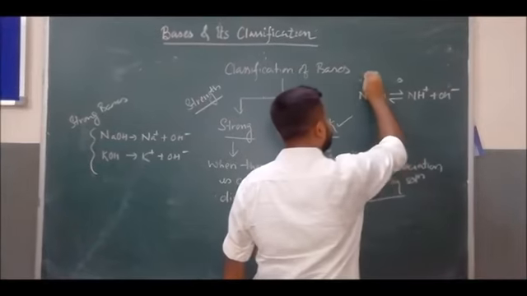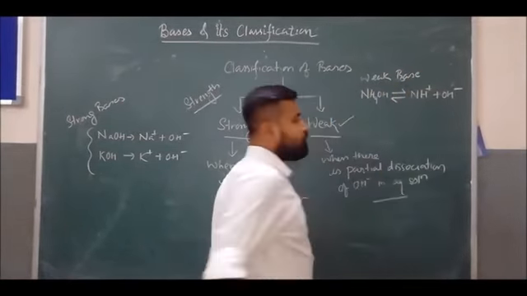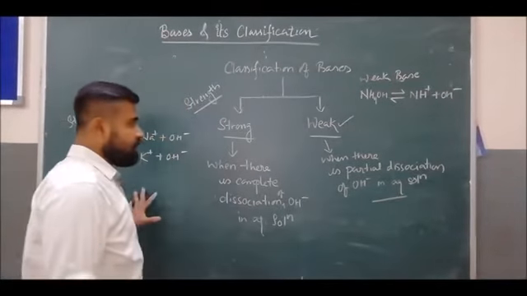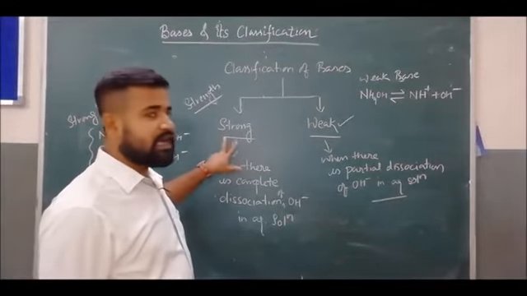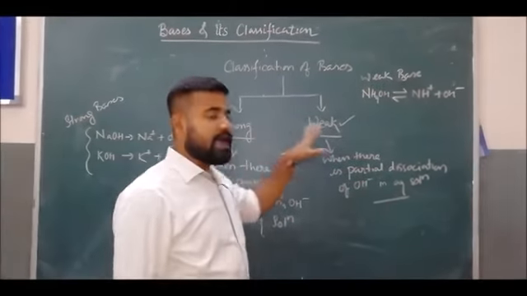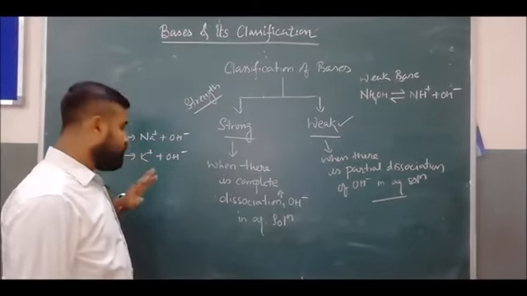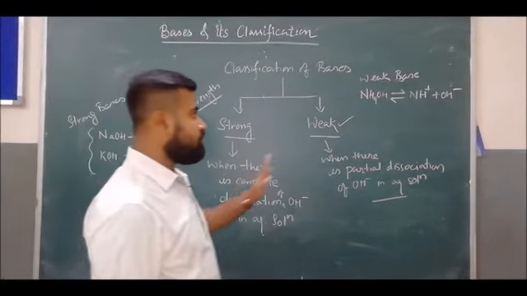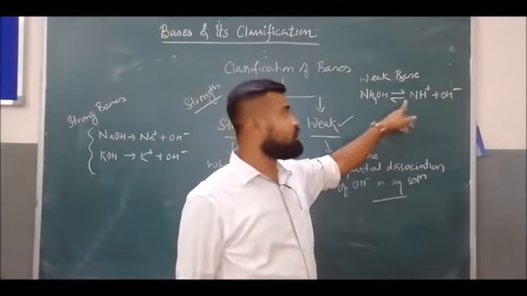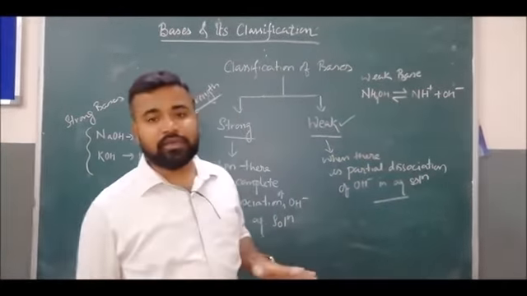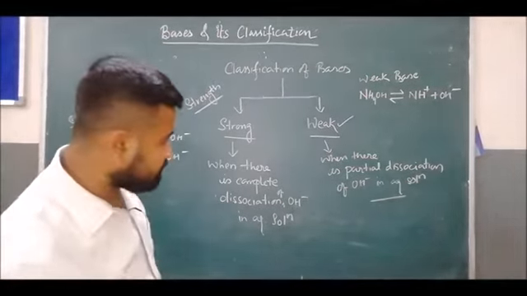This is an example of a weak base. In a strong base there is complete dissociation, no reverse process, but in a weak base there is partial dissociation, meaning a reversible process takes place. So this is the first classification.